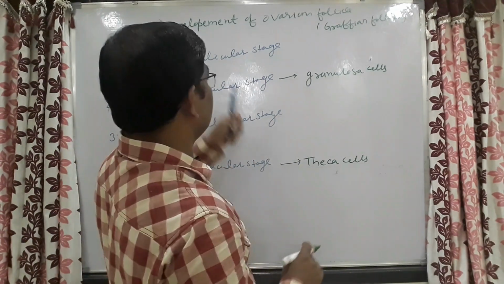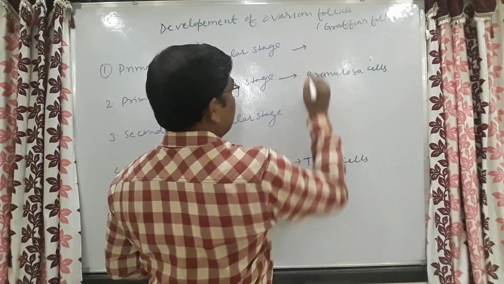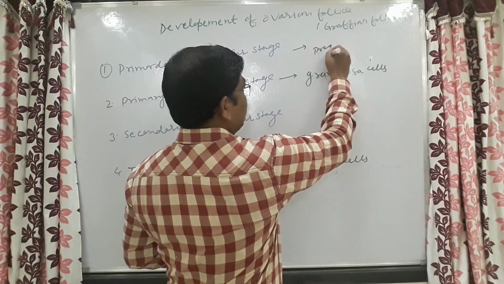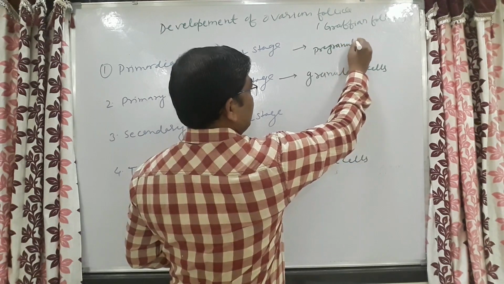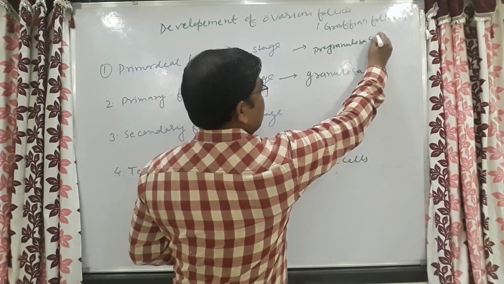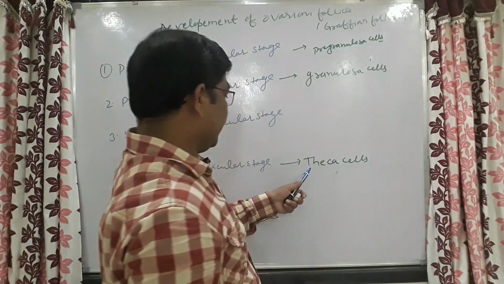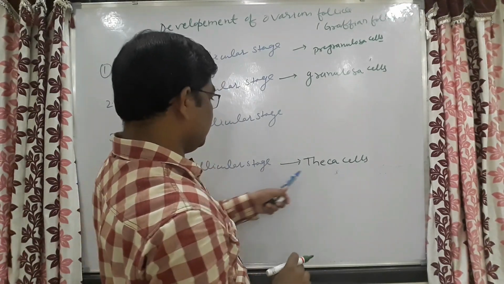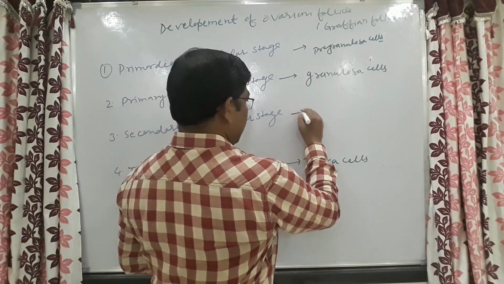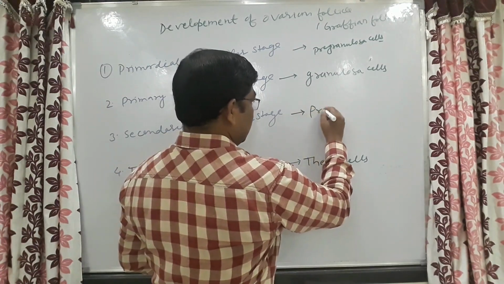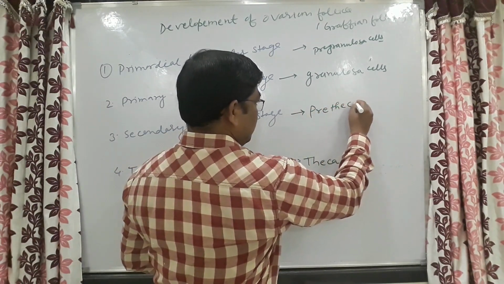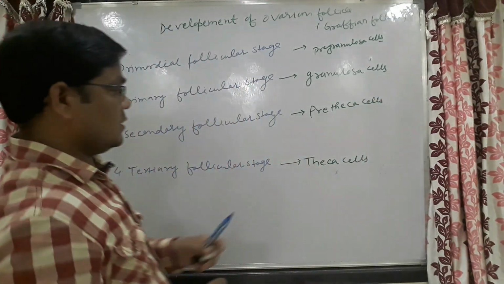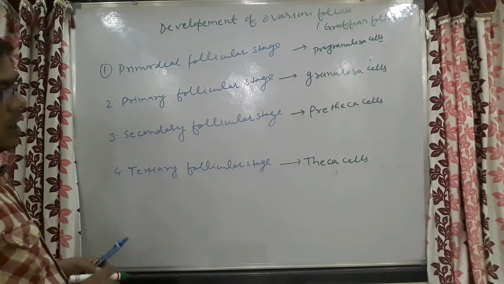So in the primordial follicular stage, I should write that there will be formation of pregranulosa cells, and before the tertiary follicular stage, before theca cells, I have to write pre-theca cells.